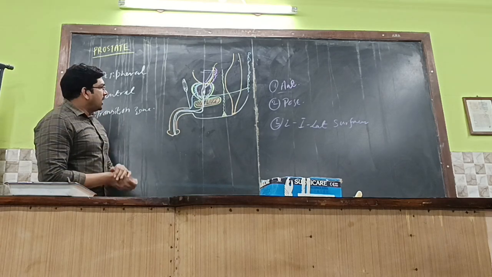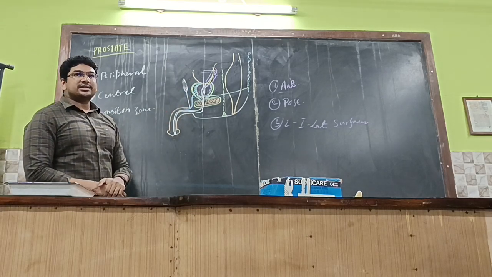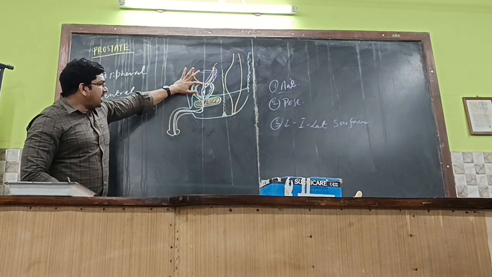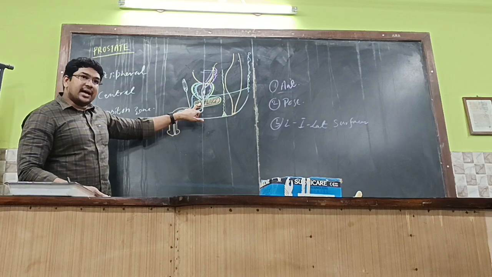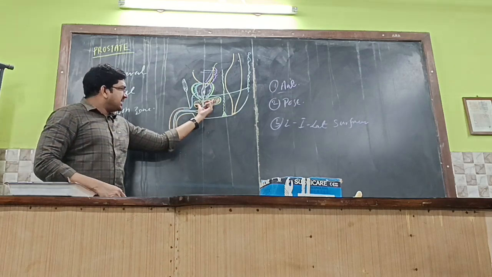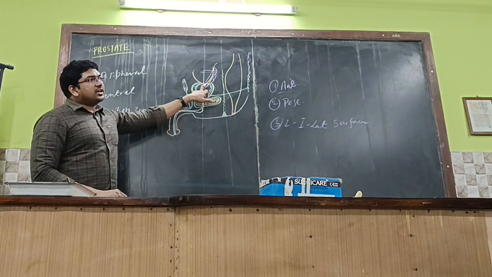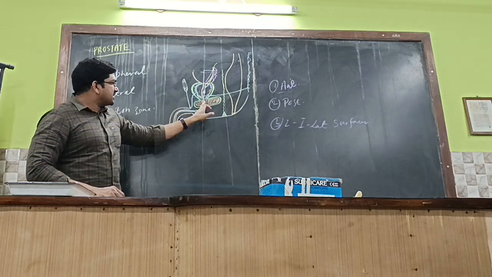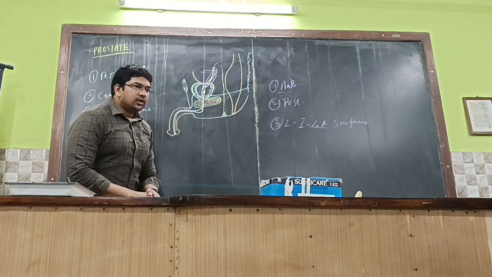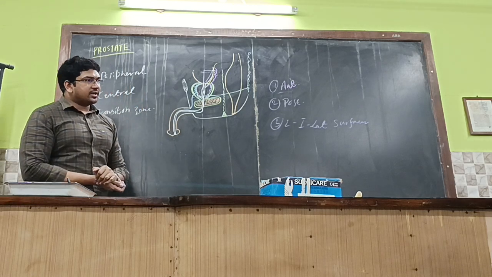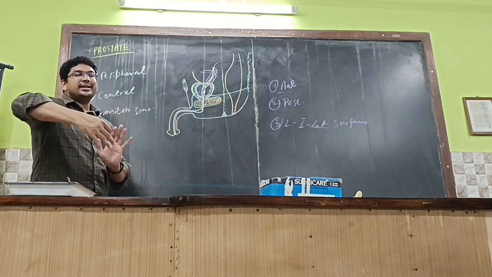These are important. Okay. And there are two sphincters over here which control the continence of the urine. What are the two sphincters? Internal urethral sphincter and external urethral sphincter. Which one is voluntary and which one is involuntary? External is voluntary. So this area is the voluntary part of the sphincter and this area is the involuntary part of the sphincter over here. Why are these sphincters needed? To control the flow of the urine outside, which is called continence. Continence means you are able to control the urine from leaking out.